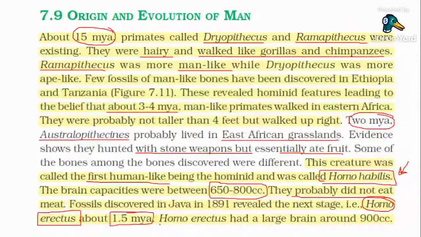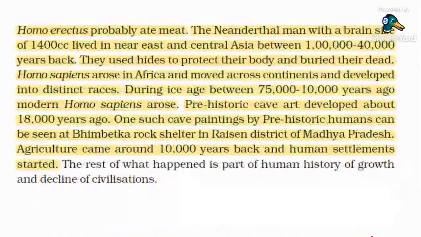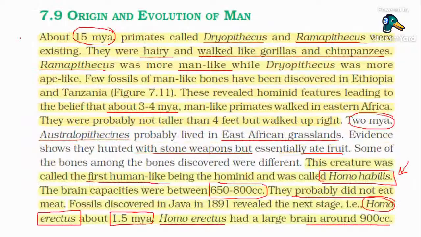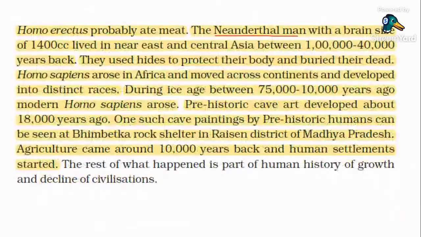Homo erectus had a large brain capacity, about 900 cc. I will give you a clear idea about this as a single table. Clear? So next, after Homo habilis and Homo erectus, finally Neanderthal man with a brain capacity of 1400 cc. Finally, Homo sapiens. Okay, clear everyone? Clear?